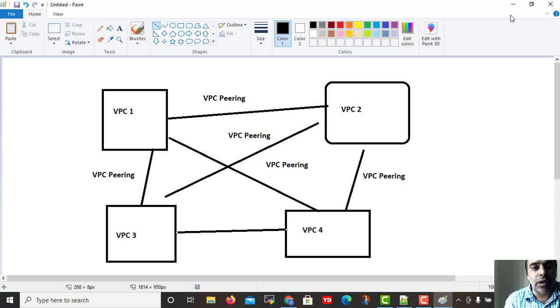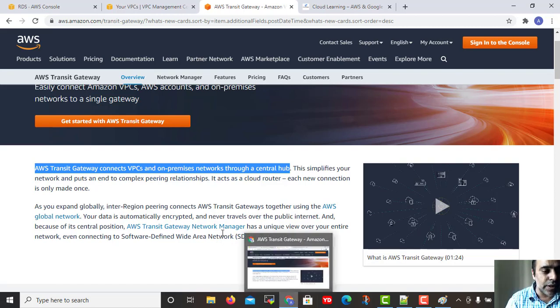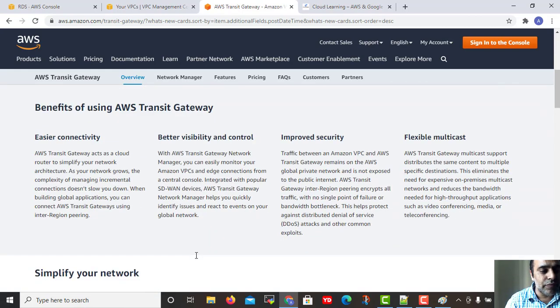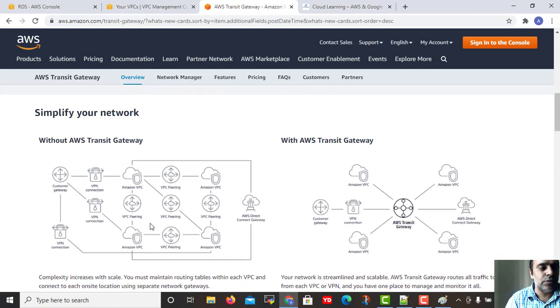So now what is the role of transit gateway? Transit gateway works as a router for your organization, for your VPCs. This is the difference I can show you: without transit gateway, earlier what was the scenario, and with transit gateway what is the scenario. Let me clarify here.